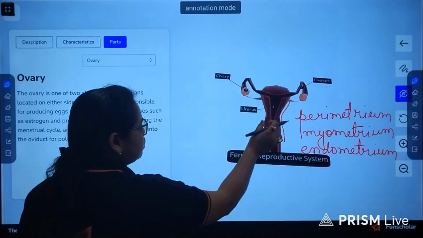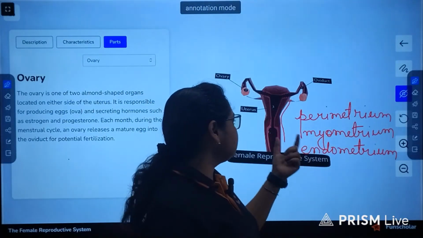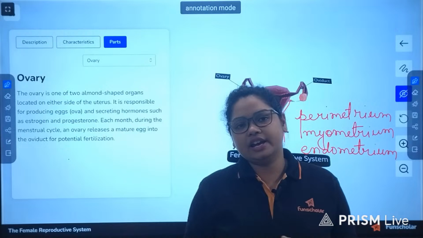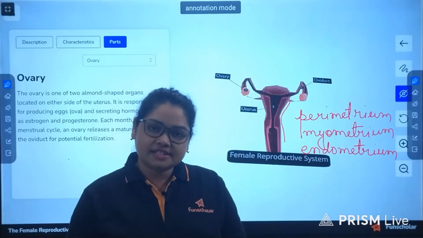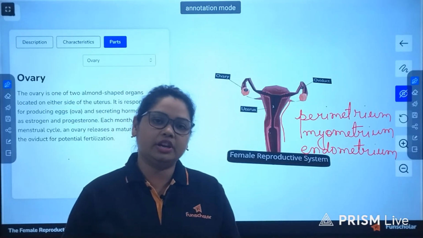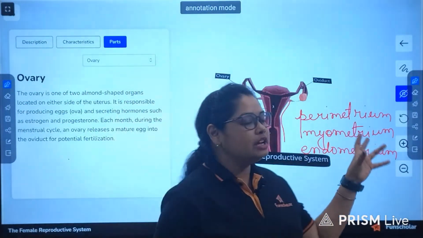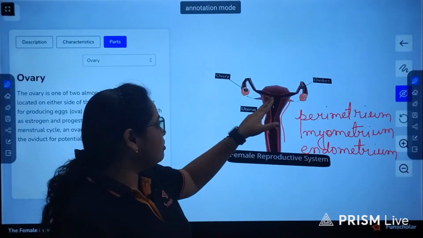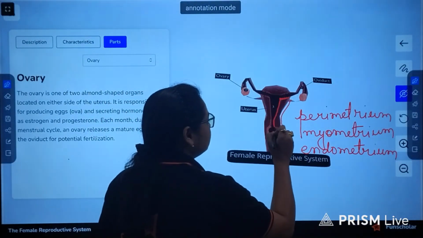So perimetrium is the outermost layer which is lining the organ of the uterus. Myometrium is the broad middle layer, and this layer has got its significance during contraction, which is necessary for expulsion of the fully developed fetus at the end of the gestation period or during the delivery. So the muscles of myometrium contract severely in order to expel the fetus, and the endometrium is the innermost layer which is lined with mucus.